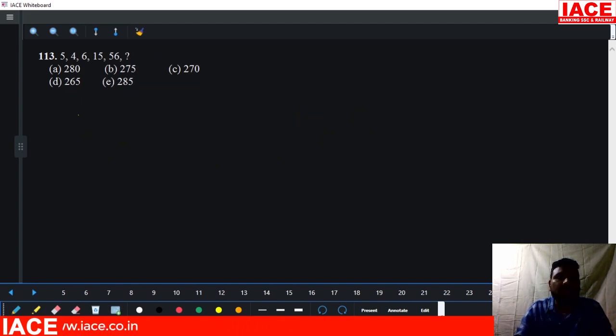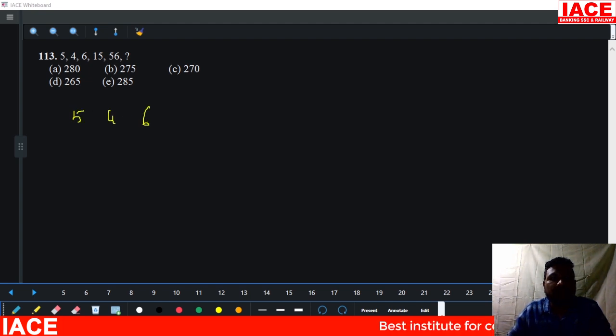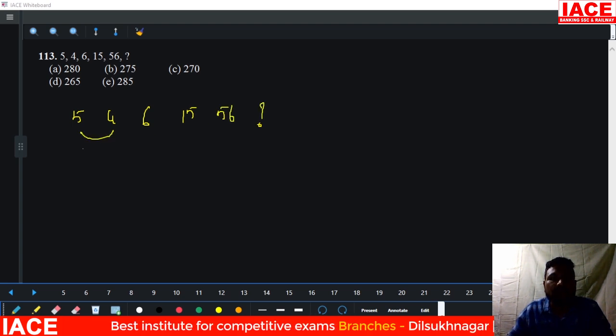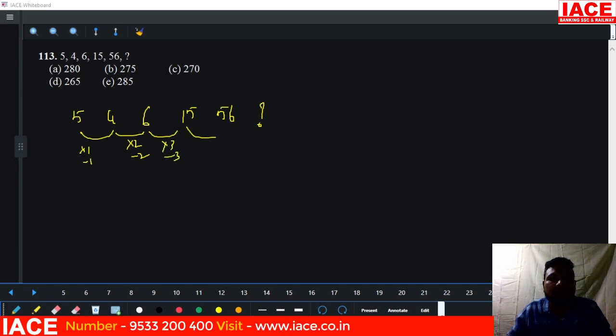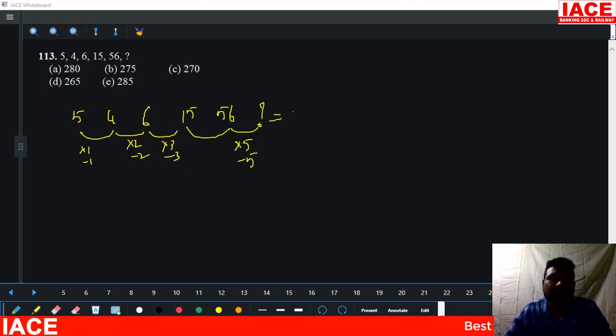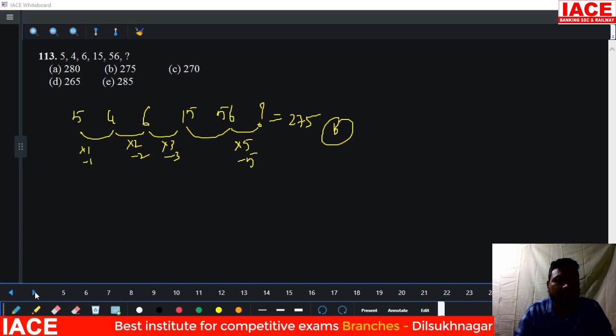Next, 5 became 4, and 4 became 6, and 15, and 56, and question mark. What is the logic? Here is into 1 minus 1, into 2 minus 2, into 3 minus 3, into 4 minus 4, and here into 5 minus 5. 560 is the value, half is 280. 280 minus 5 value is 275. 275 means option B. Option B is perfect for it.